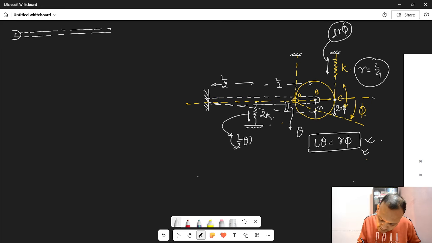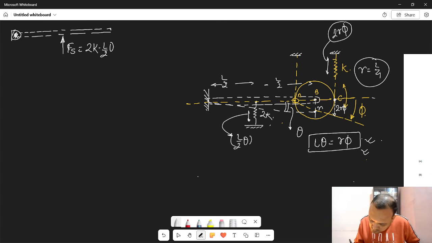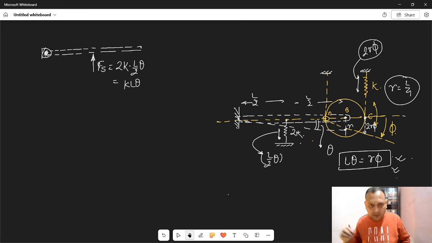It is pin joined here. Here it is having a spring force F, spring force, which is equal to its spring constant 2k times its deflection L by 2 theta, or effectively the spring force will be KL theta. क्या आप लोगों को बात समझ में आ रही है यहाँ तक? आई होप कि कोई प्रॉब्लम नहीं है.